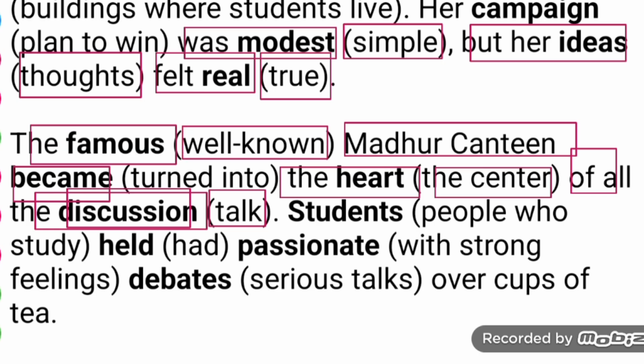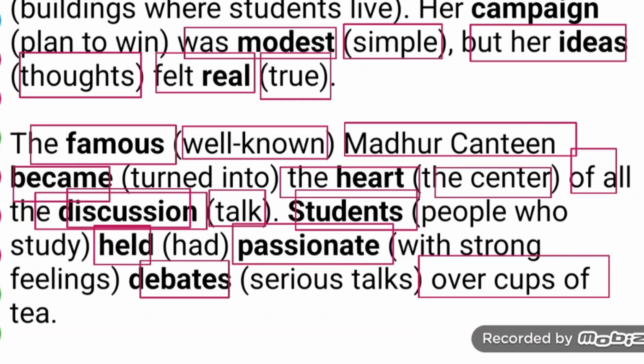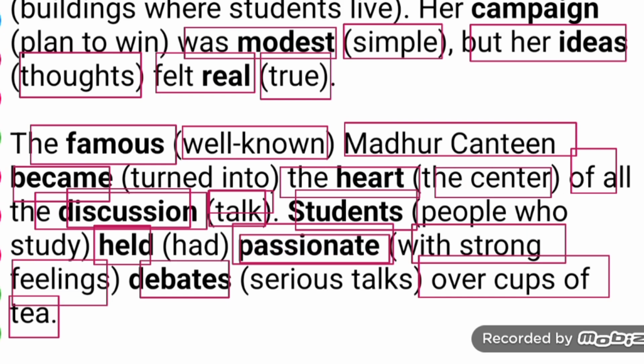A student had passionate debates over cups of tea. Passionate means with a strong feeling. Debates means serious talk that can happen between two people or among many.